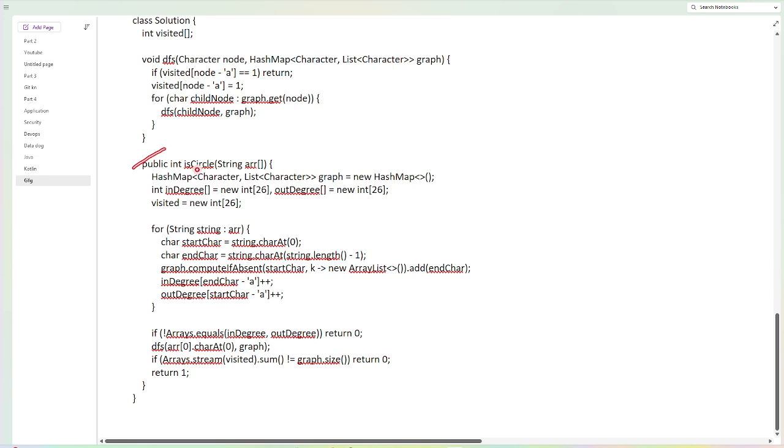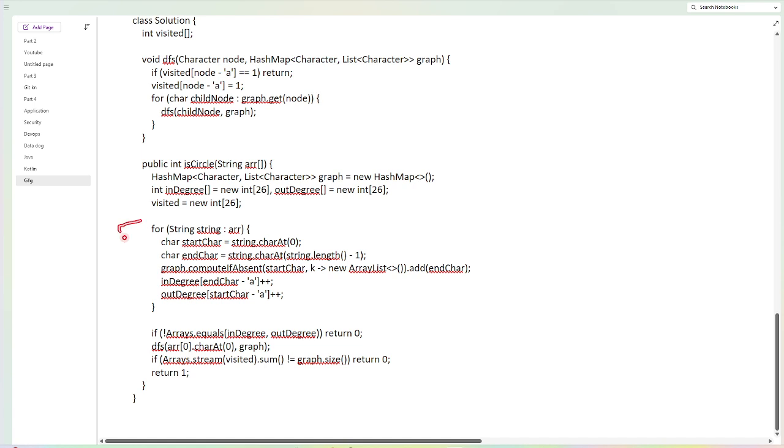This is the method which checks whether the given words form a circle or not, and we have to create a graph, which takes the first character as the key and the second as the list of characters. And I have taken the in-degree and out-degree arrays, which consist of 26 entries. This is an arbitrary constant which can be ignored, and a visited array to store whether all the nodes are visited. I will come to that.